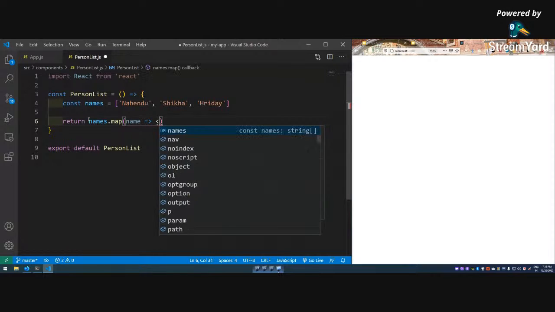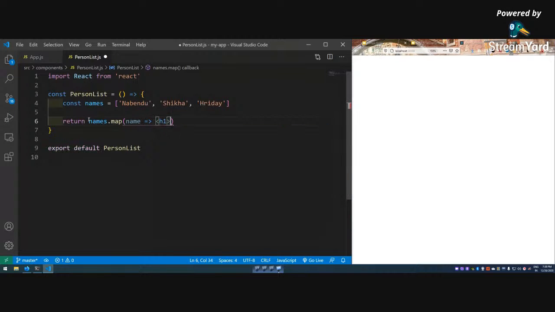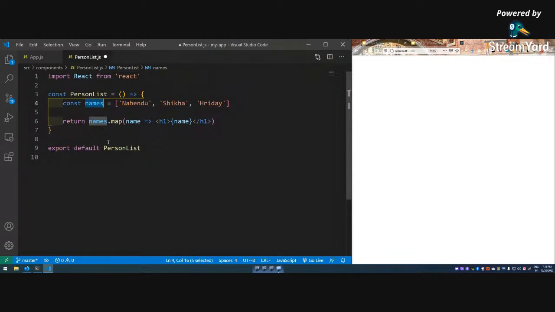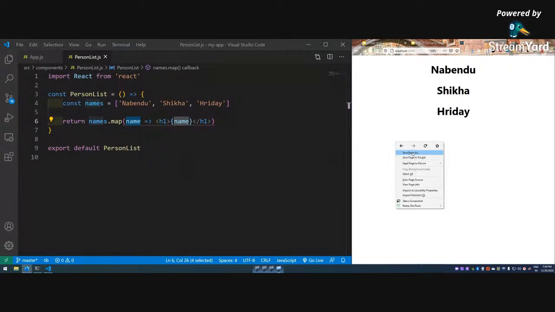Okay, so h1 is there, name. This is not required to have name, but generally we keep the array name as plural, names, it contains some names, and then this as a singular name. I could have done item also here. Let me save it, and it will show on the h1s. Okay, but I'll show you one issue here.